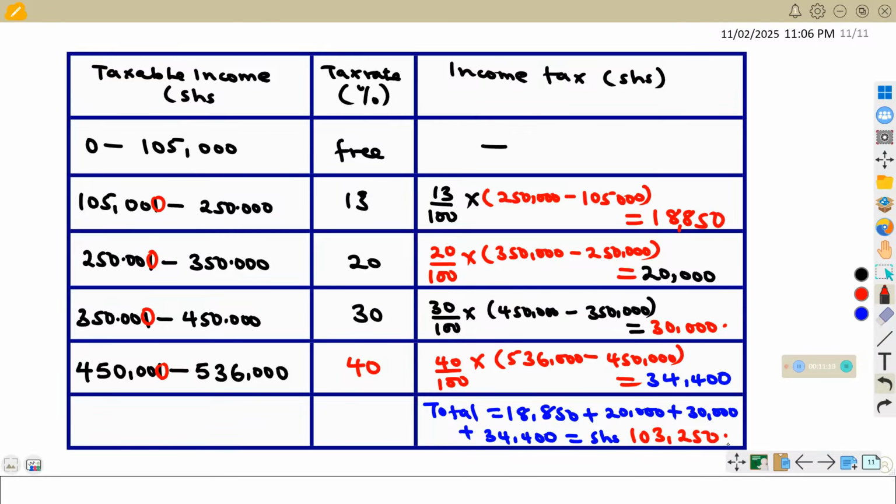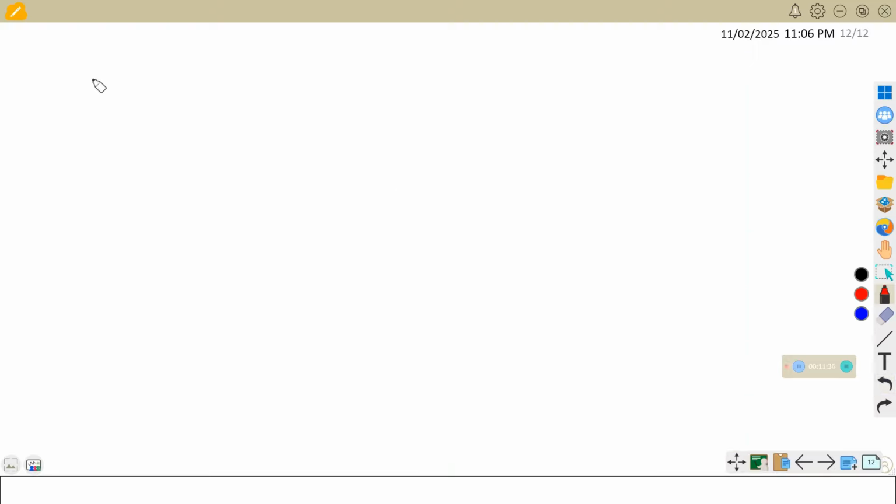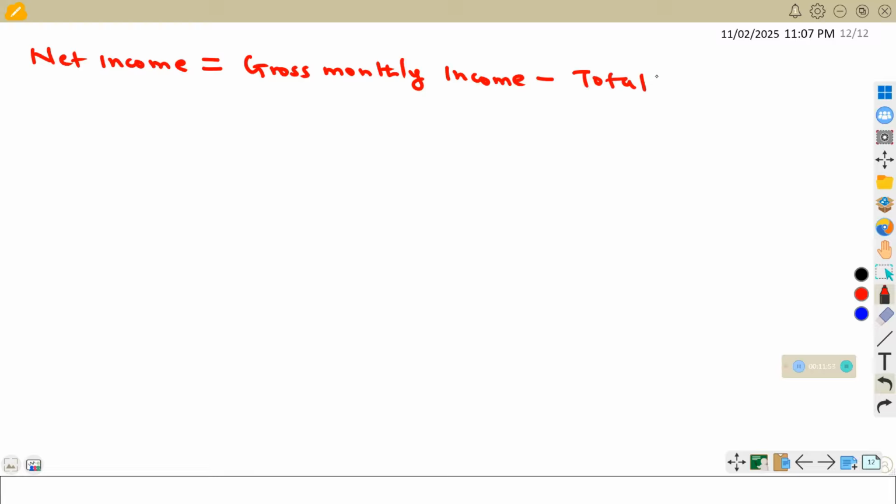So far we have obtained the total income tax, and after getting that, we shall now talk about the net income. So what will be the net income? Next, let us talk about the net income. So how do we get net income? We get net income by getting gross monthly income, and we subtract what we call the total income tax.